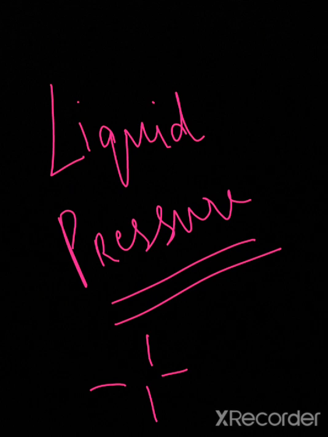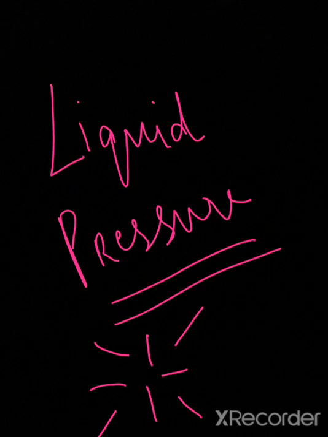Now, variation of liquid pressure with depth. Water pressure obviously increases with depth. How to show that? You can take a beaker and make holes at several depths. As the depth increases, the pressure also increases. If the depth is the same in all directions, then the pressure is also equal.